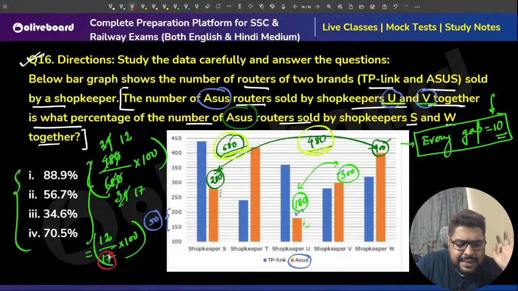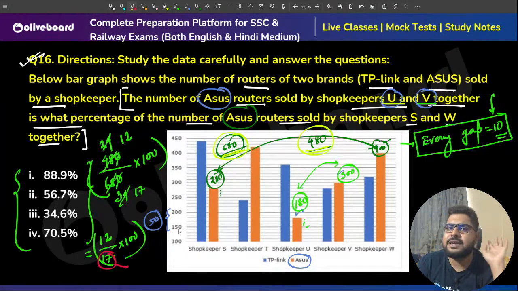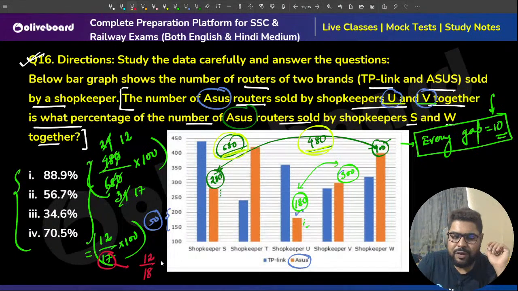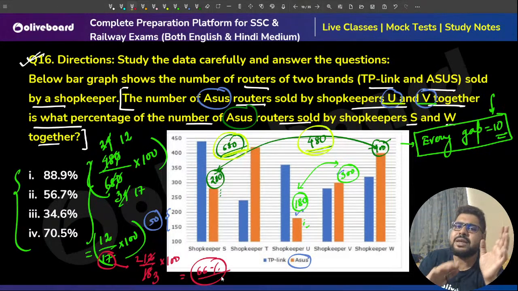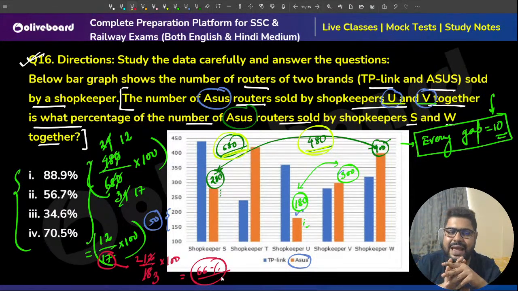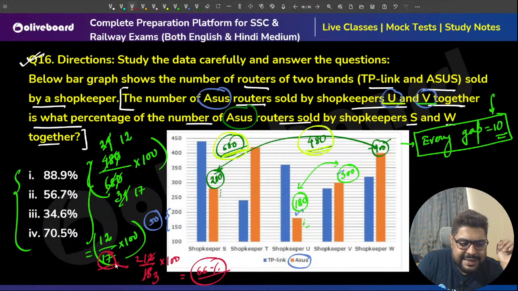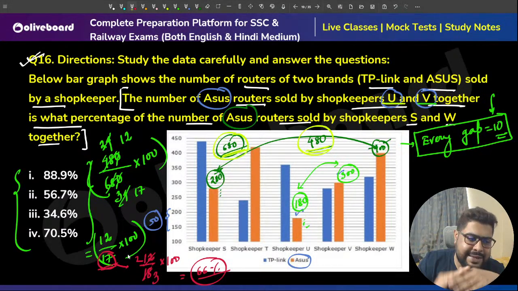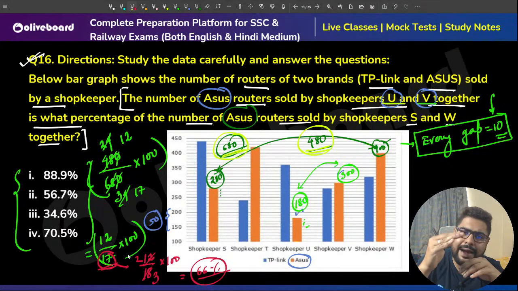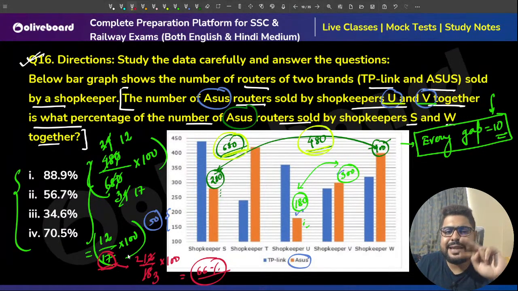Think like this. If it was 18 instead of 17, meaning if it was 12 by 18 into 100, then my answer would have been 66.66%, something around that range. But it is slightly less, so the denominator is slightly less, meaning the value will be slightly more.